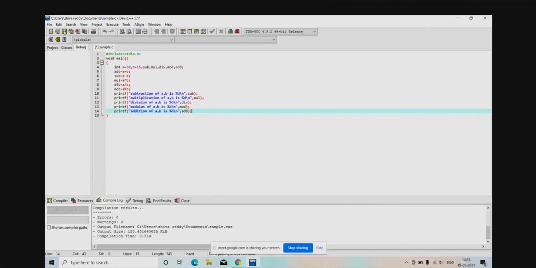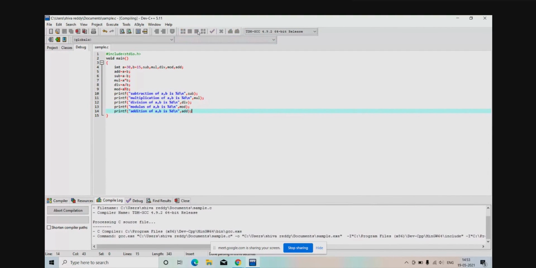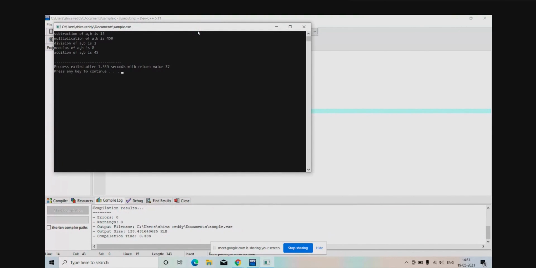Now just save it. Now it will print first as a subtraction. Now check it. At the end, you will get the addition. See, now addition moves to the last one.